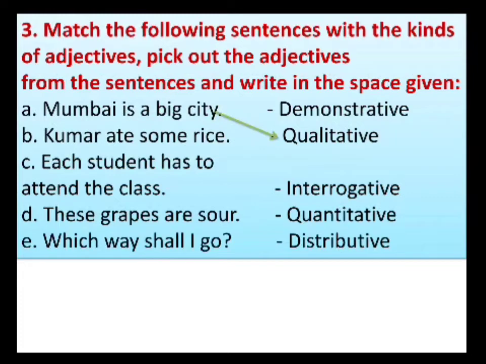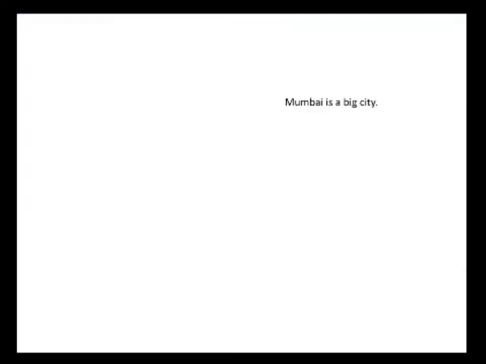Mumbai is a big city. It is qualitative adjective. Kumar ate some rice. Some, quantitative adjective. Each student has to attend the class. Each, distributive adjective. These grapes are sour. These, demonstrative adjective. Which way shall I go? Which, interrogative adjective. Match was over.